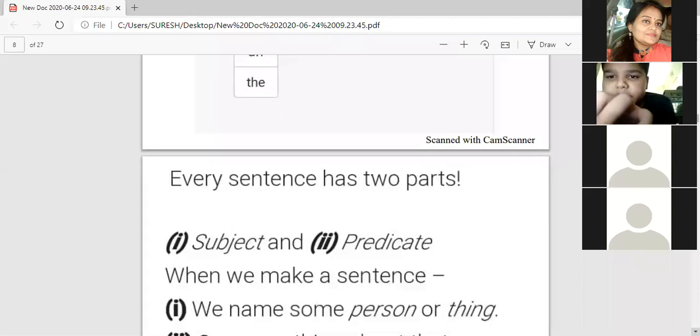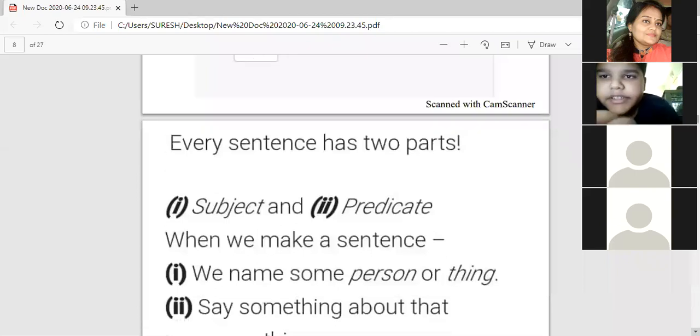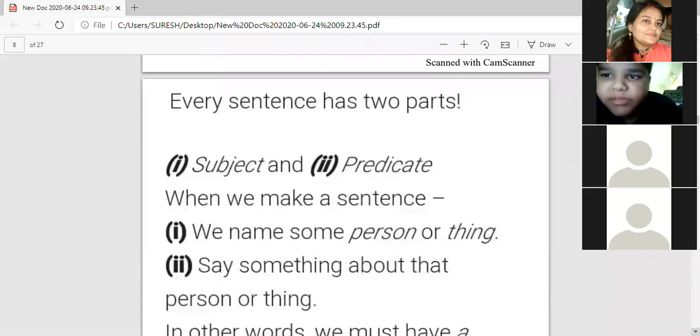Next part, subject and predicate. Now come to the next topic, subject and predicate. A sentence has two parts, subject and predicate. I'm just checking your knowledge whether you have understood all the chapters or not. When we make a sentence, we name some person or thing.